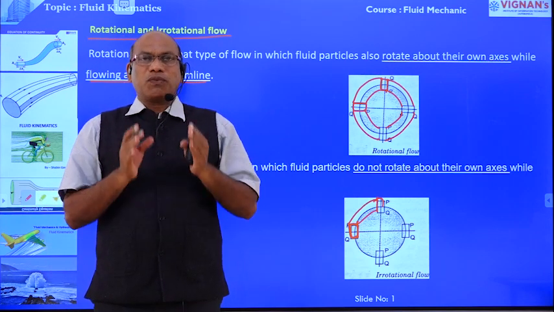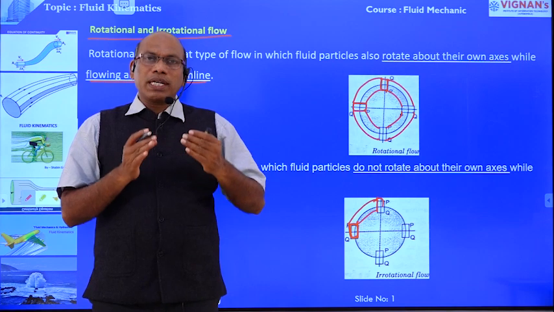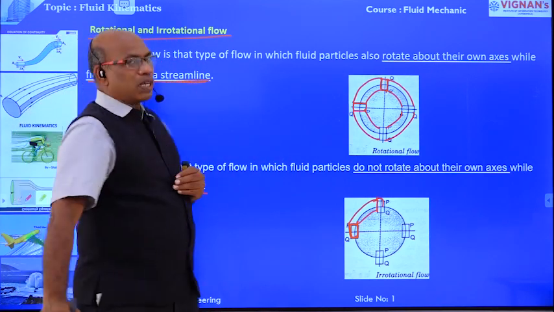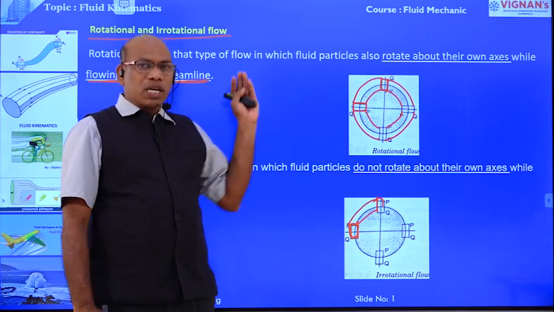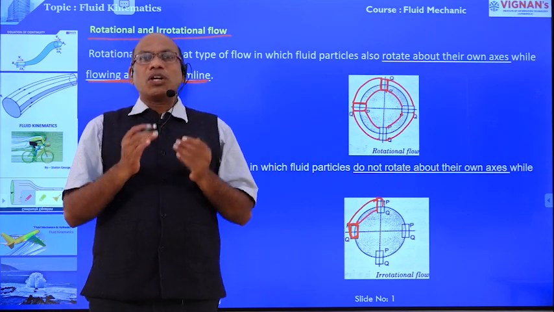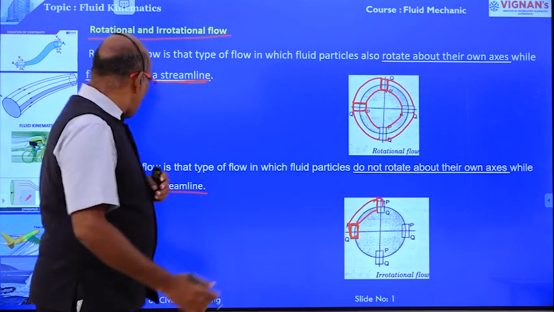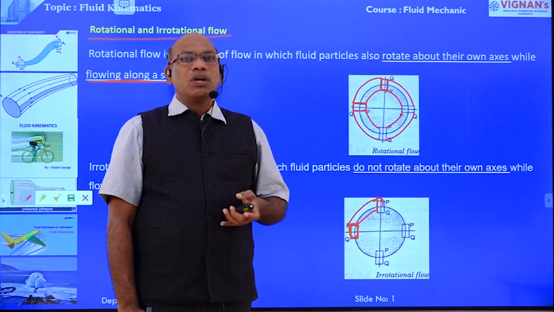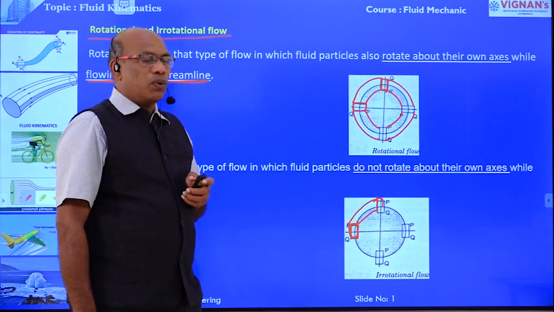Rotational fluids means the fluid particles are rotating about their own axis while flowing along the stream. Irrotational fluids means the fluid particles do not rotate about their own axis while flowing in the stream, and that is known as non-rotational or irrotational fluids.